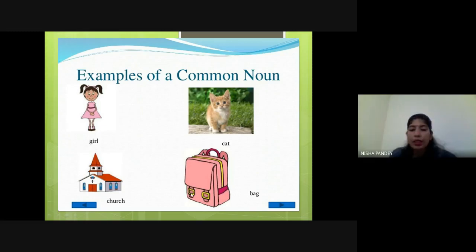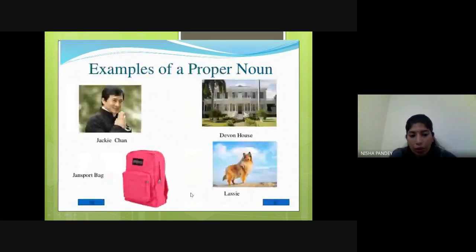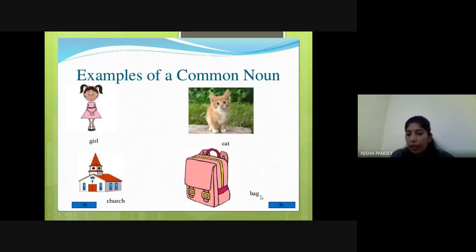Now it's a bag. We have seen in the earlier picture here again it was a bag, but the name of this bag was written. Some name was given, right? So it was proper, but here only bag is written. So we all have bags. We all friends carry bags in school and we have different color bags. So that is a class of thing. So please understand, no particular name is given to this bag, right? So it will be a common noun here.